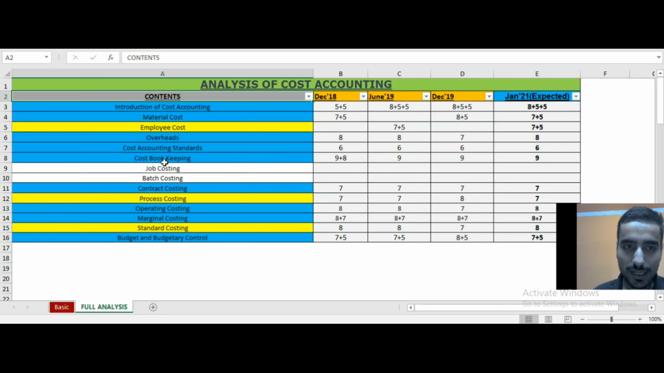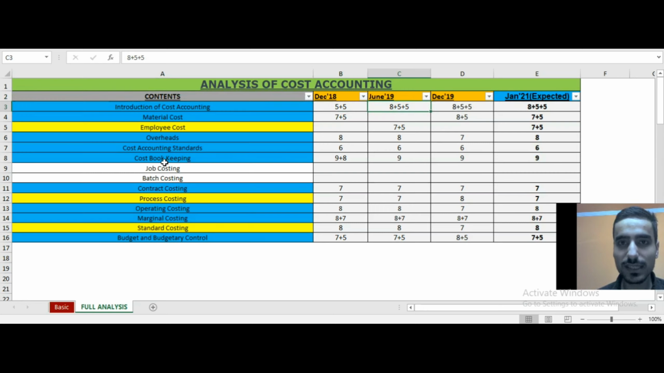Introduction of cost accounting is an easy topic because it includes mostly theory from cost accounting points of view, and you can see 5 plus 5, 10 marks question has been asked in December 18, then 8 plus 5 plus 5, means 18 marks question in June 19, and then again 18 marks question in December 19. So introduction of cost accounting covers around 18 marks, and I expect that an 18 marks question will be asked in Jan 21 as well from introduction of cost accounting.